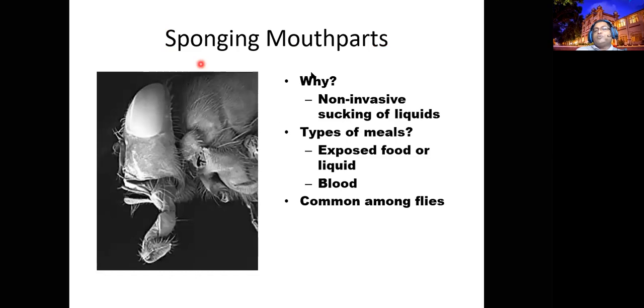The sponging type mouthpart. Sponging type mouthparts you can expect in the flies, dipterans. So house flies, you would have seen them at home. Sometimes house flies will come and sit on your skin or hand. If you observe how they are eating, they will eat liquids, and the type of meal exposed for the food, blood or anything.